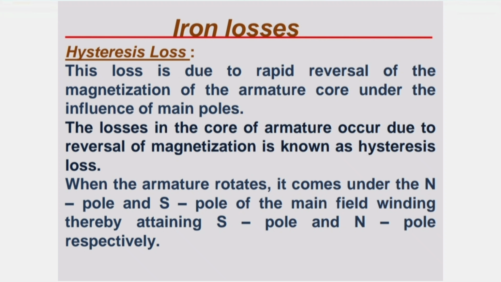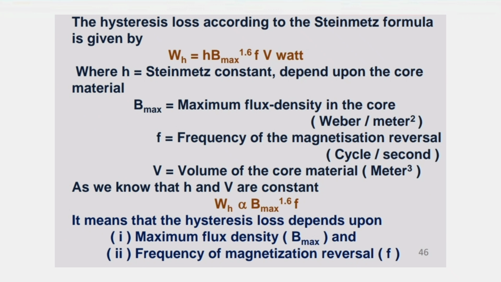In these iron losses, first we talk about hysteresis losses. These losses are due to rapid reversal of the magnetization of the armature core under the influence of the main poles. The losses in the core of the armature that occur due to reversal of magnetization are known as hysteresis losses. When the armature rotates, it comes under the north pole and the south pole of the field winding, thereby becoming south pole and north pole respectively. And the hysteresis loss according to the Steinmetz formula is given by Wh equals eta Bmax to the power 1.6 into f V watt,